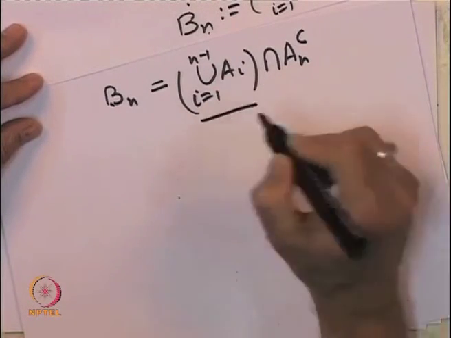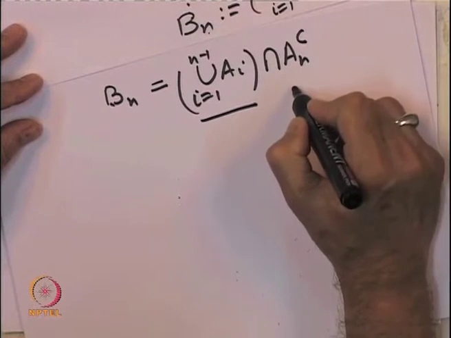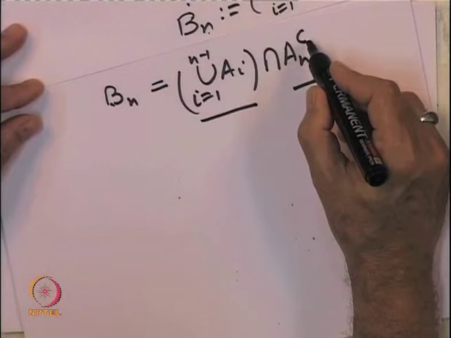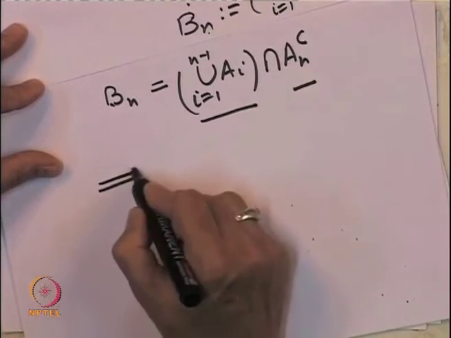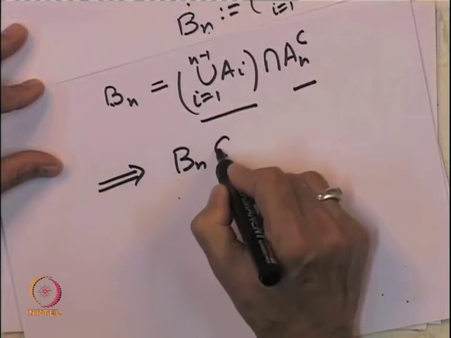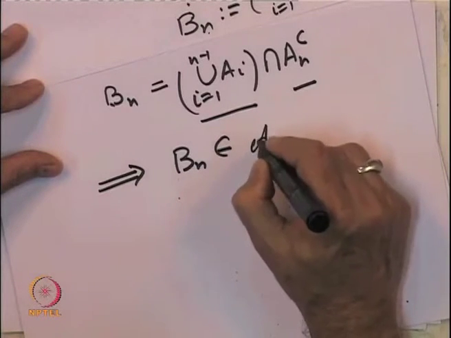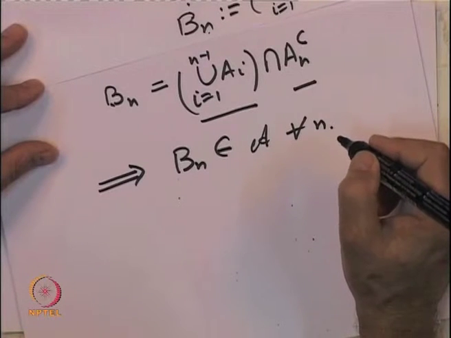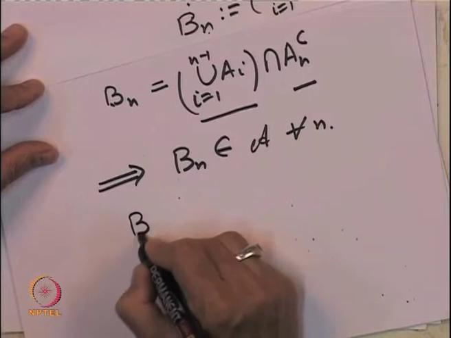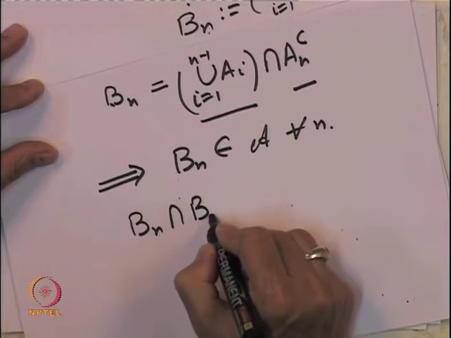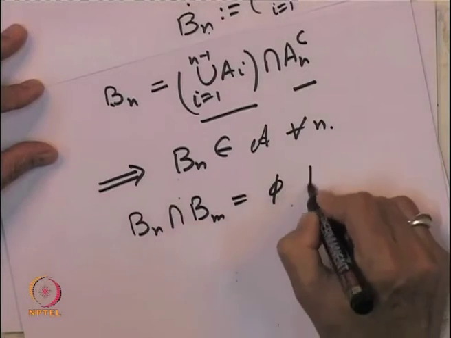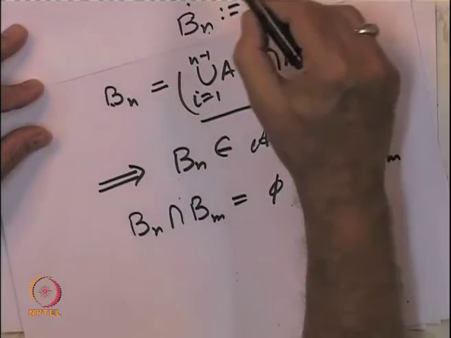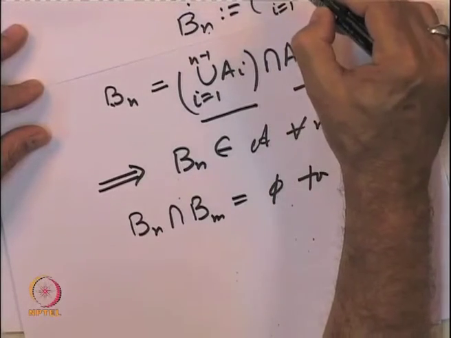This is a finite union of elements in the algebra. A n complement is in the algebra, because A n is in the algebra. Algebra is closed under complements. So, this implies that each set B n is an element of the algebra A for every n. So, that is one observation. And secondly, let us observe that B n intersection B m is empty for n not equal to m, because B 1 is A 1, B 2 is from A 2 remove A 1.